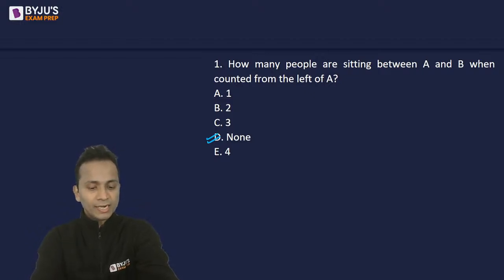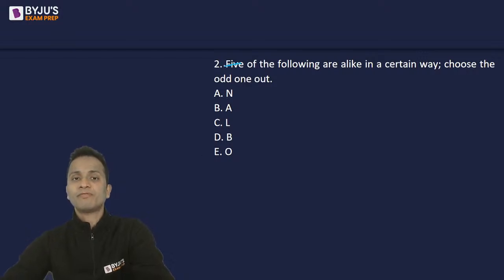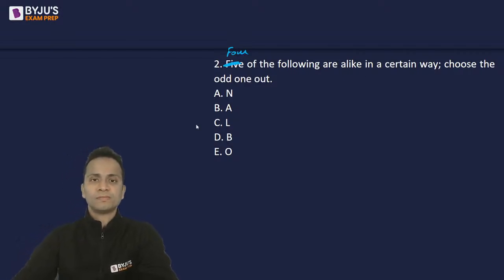I can see that all of you have given the same answer. None. Option D is the correct answer. Wonderful. Let's move on and look at our next question, question number 2. Four of the following are alike in a certain way. Choose the odd one out.